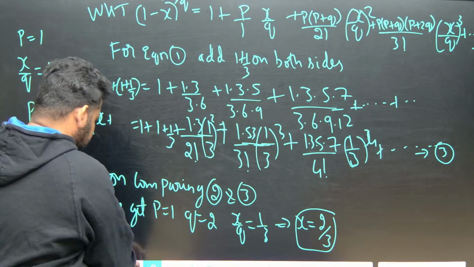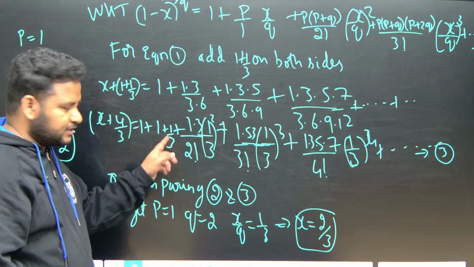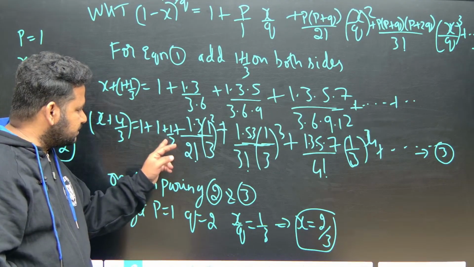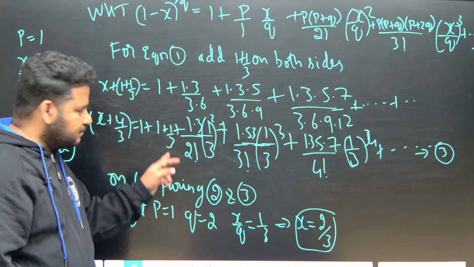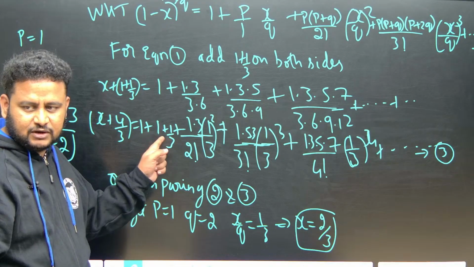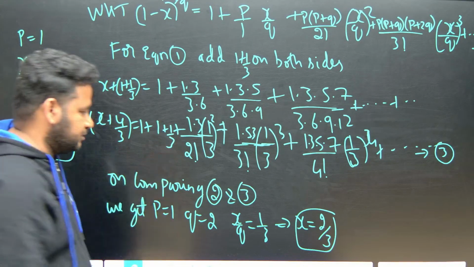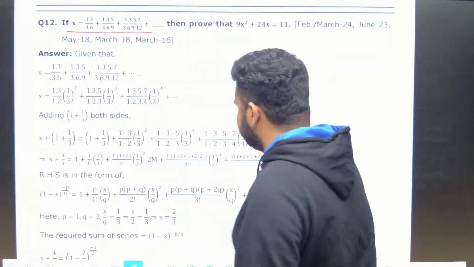Observe very carefully. This will become 4 by 3, and this will remain 1 plus 1 by 3. This is the formula. This is nothing but P by Q. P is 1, and Q we don't know as of now. But X by Q is 1 by 3, that is what we got here.